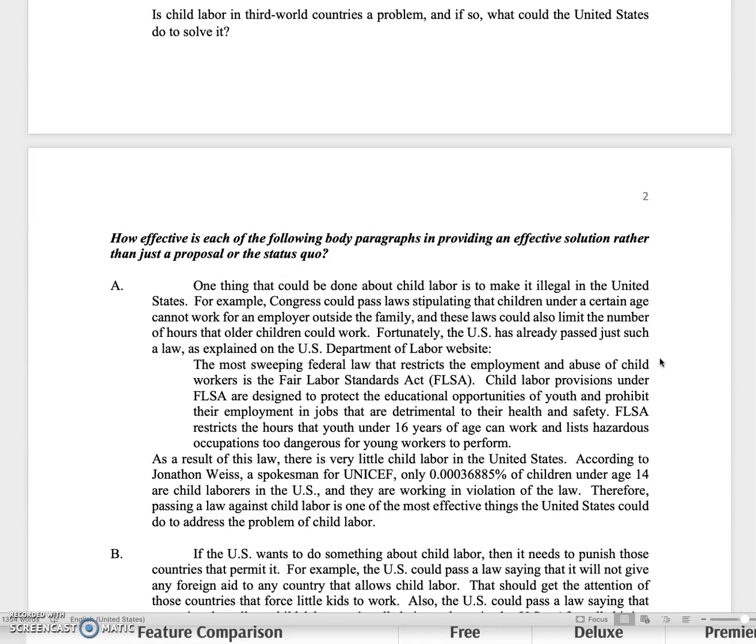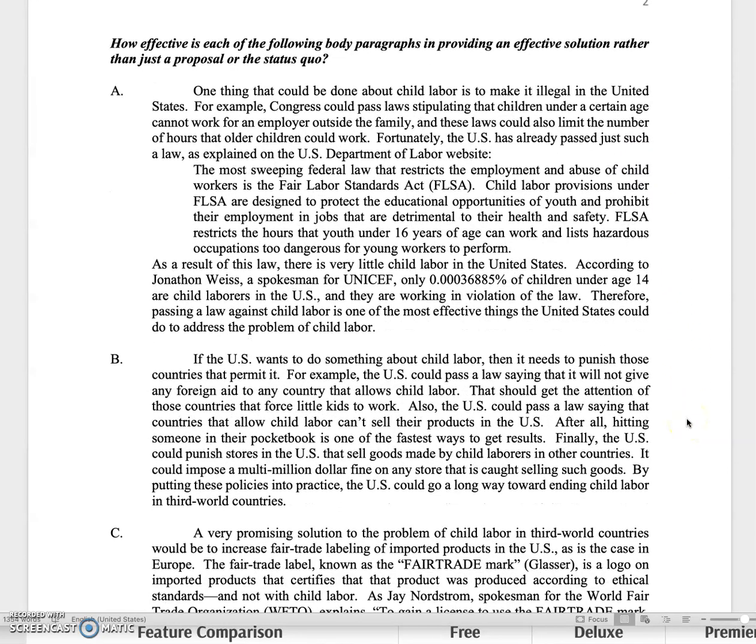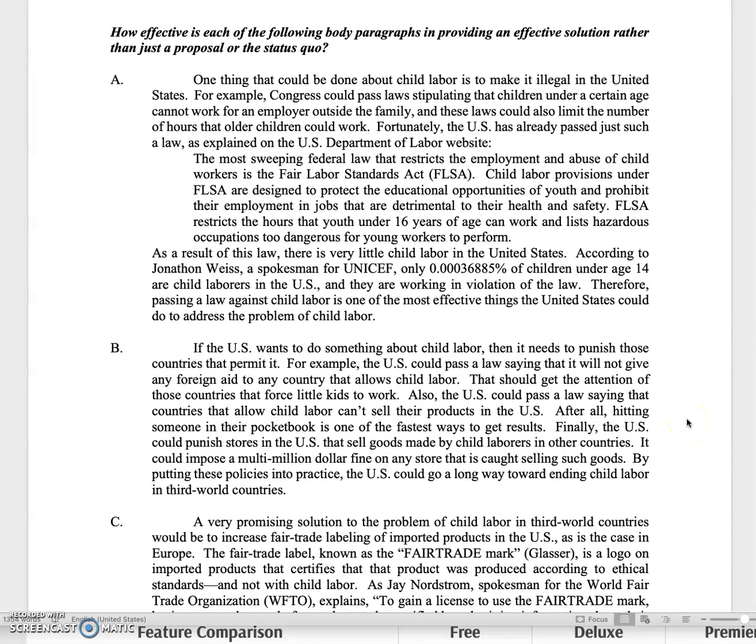So if your solution is nothing but something that's already been done and already been fully implemented in this case in the United States, then that's not a solution, right? Because that doesn't improve the way things are. There's no improvement there. That's just, well, we've done it. So that's not going to be good enough. All right, let's look at B next. Take a minute and pause the video and read B and see if that's a good solution or just status quo or just a proposal.